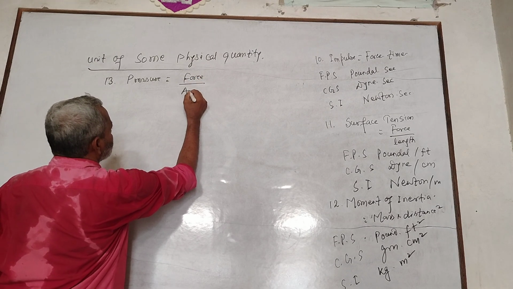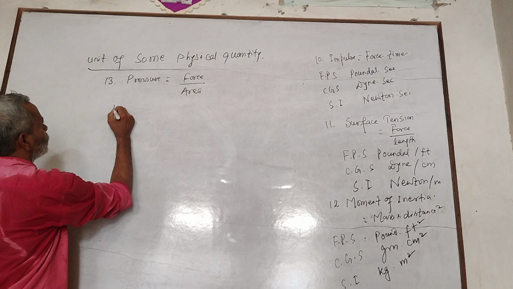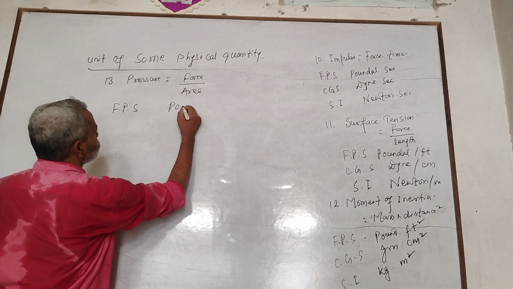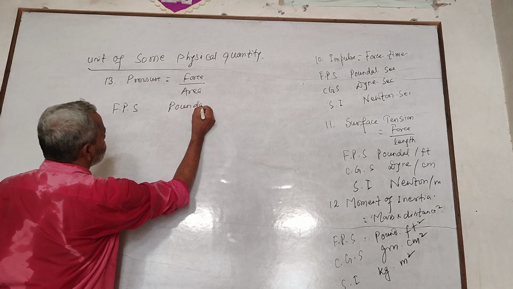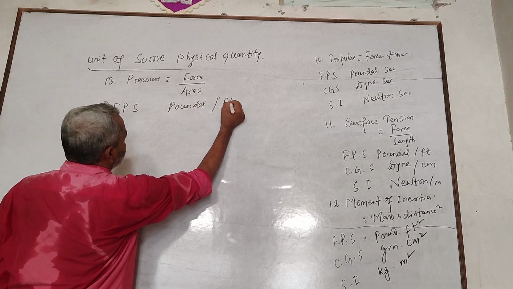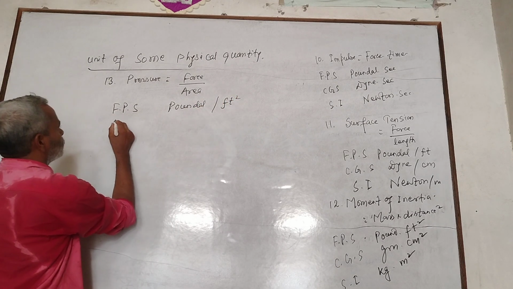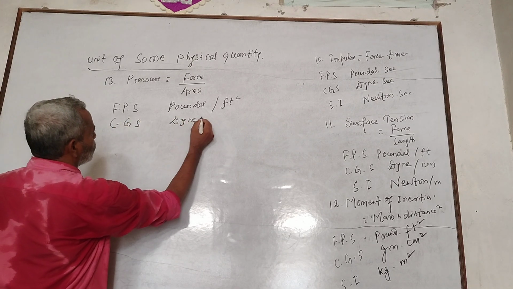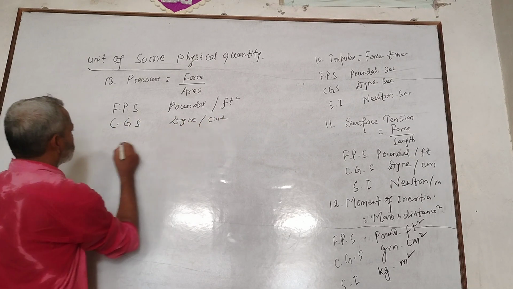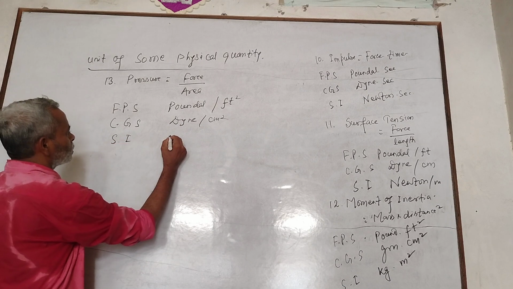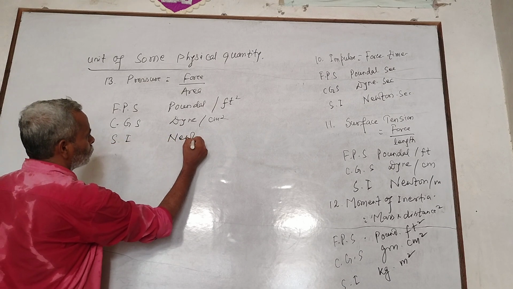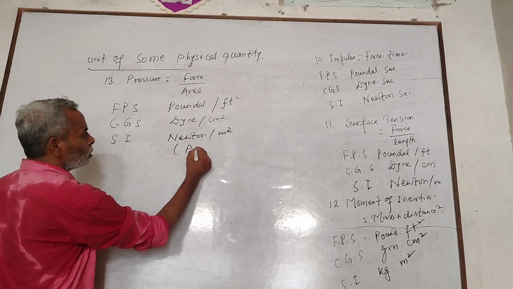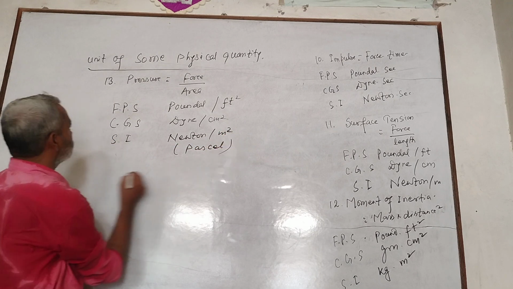14, gravitational constant, capital G, equal to F r square by m1 m2, where F represents force, r distance, m1 and m2 masses.